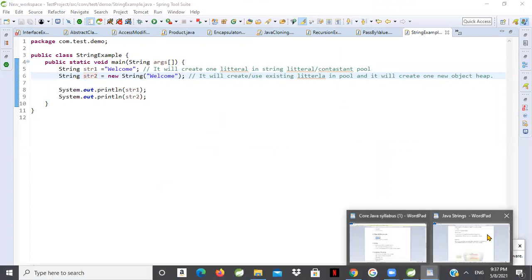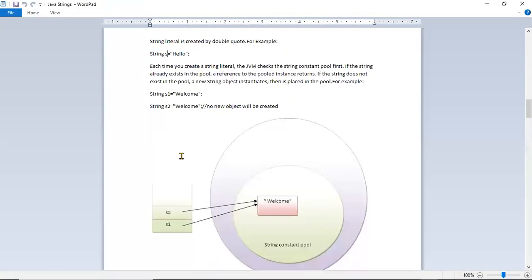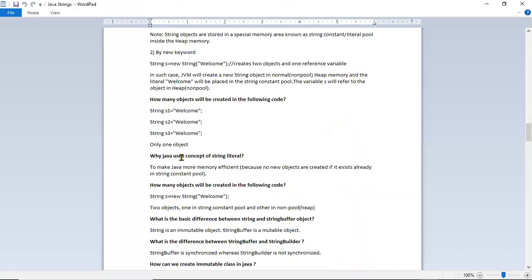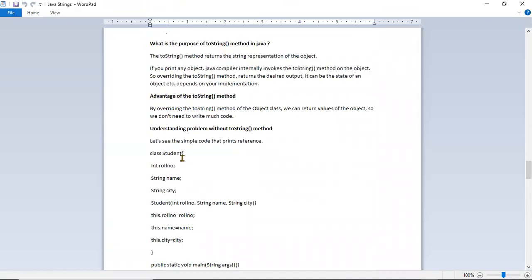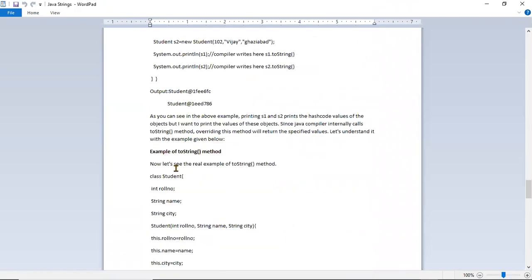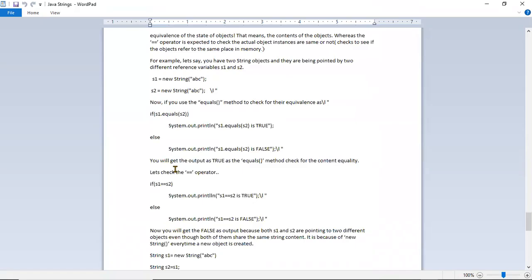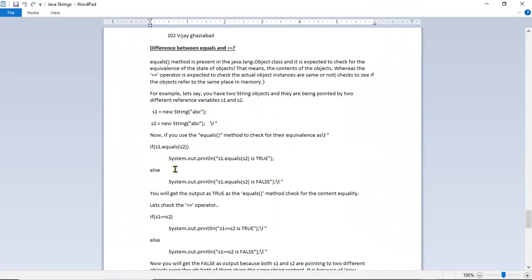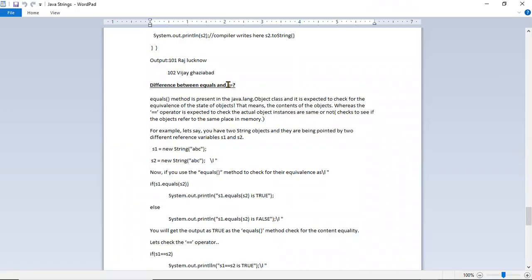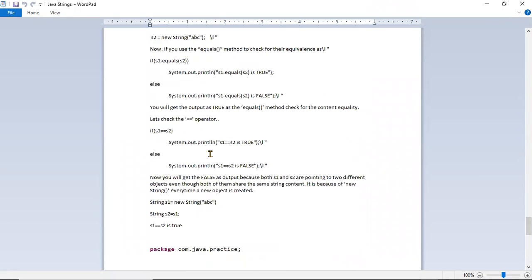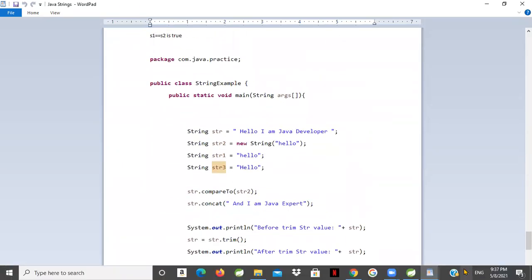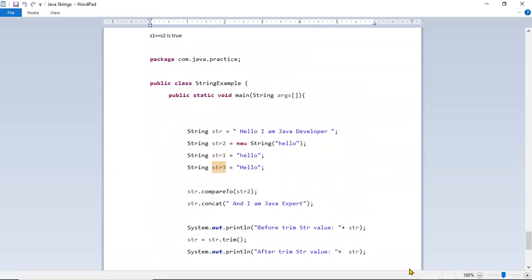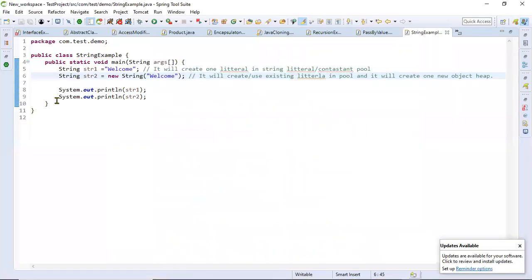And string has some built-in methods to perform operations on the string. Let me write some of them. There is a double equals and equals, some of the string methods. Let me write some examples of string operations. String has multiple methods.